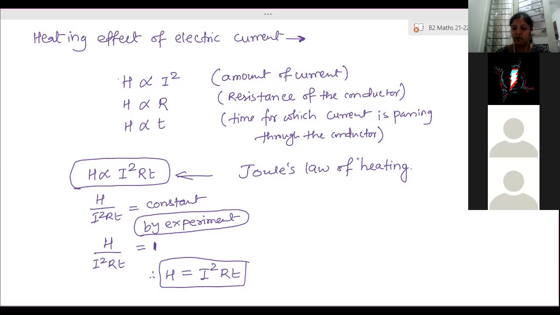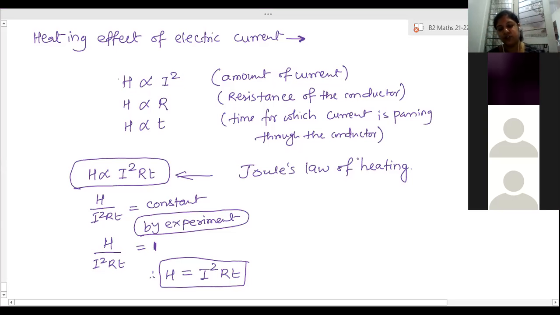In that path, it will keep colliding with the similar atoms 60 times. If one single electron collides with a single atom, whatever energy is released in one collision, now the same electron is colliding 60 times with the same atom. Then the heat energy released will be 60 times more. Able to understand? So if you increase the time, that many folds, the amount of heat energy produced will keep on increasing.